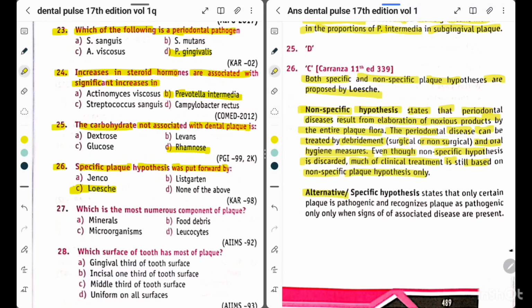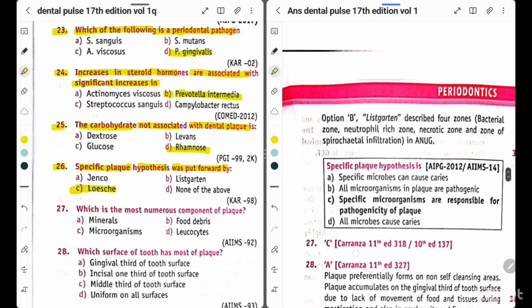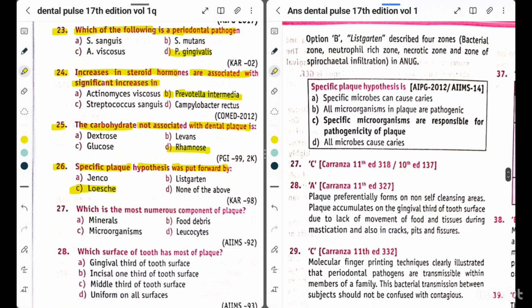Now, the alternative or specific hypothesis. It states that only certain plaque is pathogenic and recognizes plaque as pathogenic only when the signs of associated disease are present. Option B, Listgarten described the 4 zones: bacterial zone, neutrophil rich zone, necrotic zone, and zone of spirochetal infection in ANUG. Another question is also asked, specific plaque hypothesis is. So specific plaque hypothesis is that specific microorganisms are responsible for the pathogenicity of plaque.